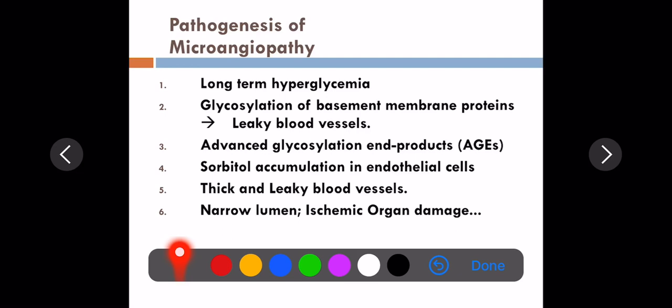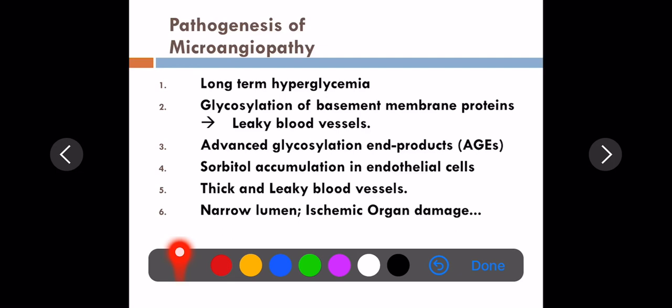The pathogenesis of microangiopathy: in long-term hyperglycemia, that is when the blood glucose level is high, there is glycosylation of basement membrane protein, as I said, leading to leaky blood vessels, and production of advanced glycation end products. AGE is advanced glycation end products. Sorbitol accumulation in the endothelial cells is occurring. Thick and leaky blood vessels occur. The lumen of the blood vessels narrows down, leading to ischemic organ damage.